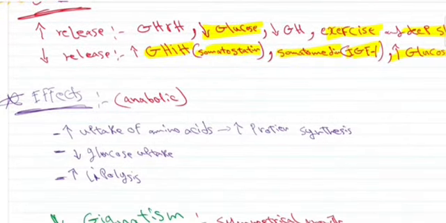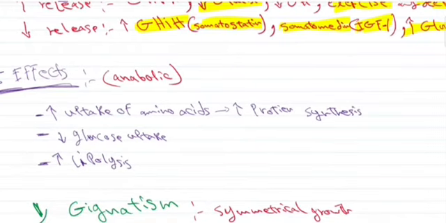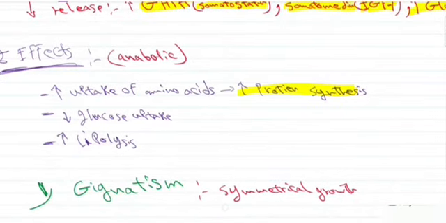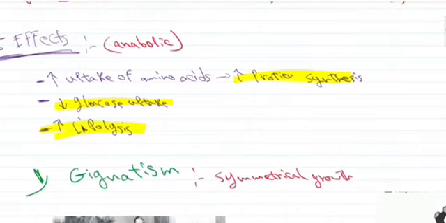Now, talking about the effects of growth hormone, as we said, that's an anabolic hormone, so it promotes growth. And the way it does this is actually by many effects. I just wanted to mention the main ones that you at least need to know. It increases the uptake of amino acids, which will lead to increased protein synthesis, and this is very important to produce the DNA and RNA and increase the cell number and size and every other thing that is necessary for growth. And it also decreases glucose uptake in the body, and it increases lipolysis. These are the main effects that you should at least know about the growth hormone.